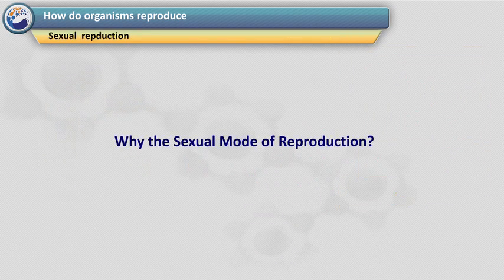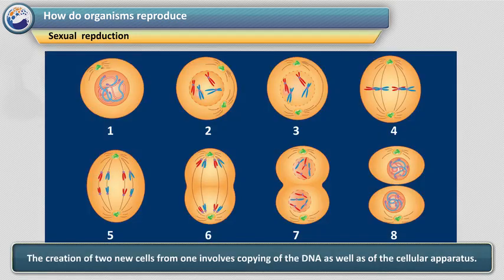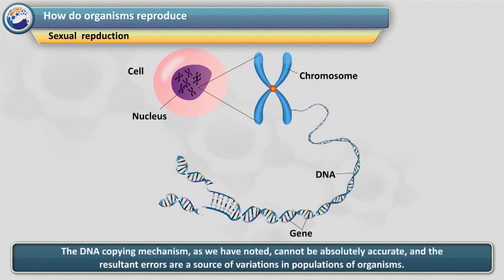Sexual reproduction. Why the sexual mode of reproduction? The creation of 2 new cells from one involves copying of the DNA as well as of the cellular apparatus. The DNA copying mechanism, as we have noted, cannot be absolutely accurate, and the resultant errors are a source of variations in populations of organisms.